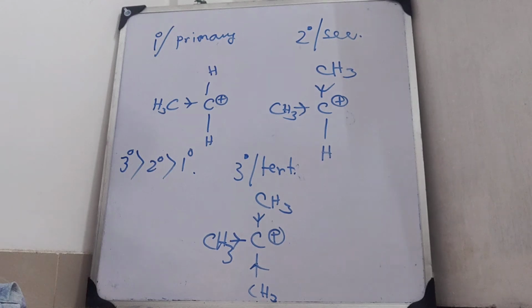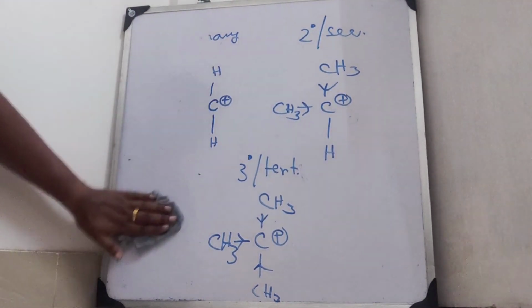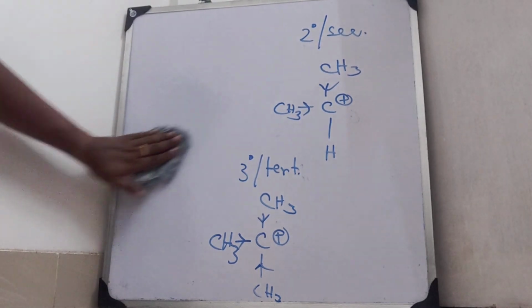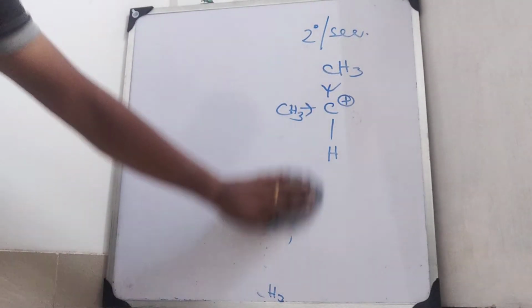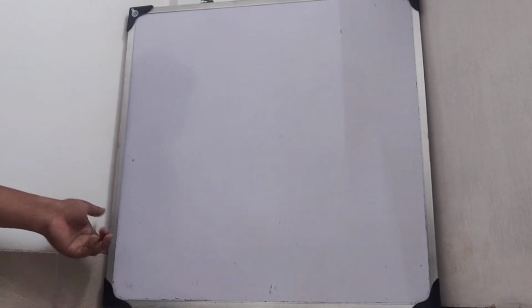So this is how we can guess the stability of the carbocations. So carbocations, what did we learn? We learned that carbocations are positively charged species. Three types of carbocations are there: 1 degree, 2 degree, and 3 degree, and among them 3 degree carbocations are more stable. Why? Because of the plus I effects of the connected carbons.